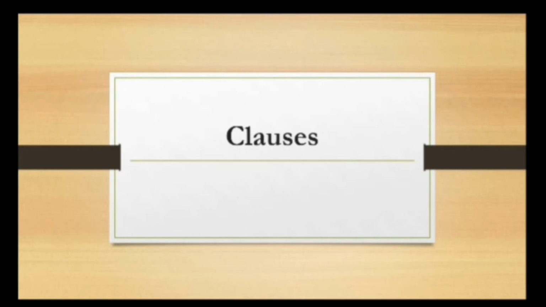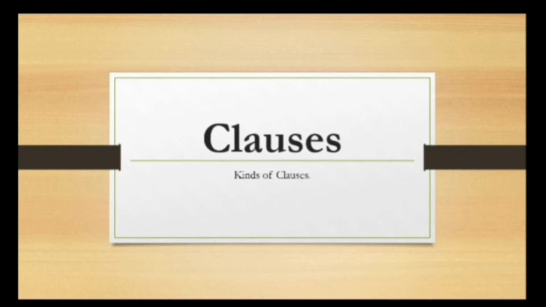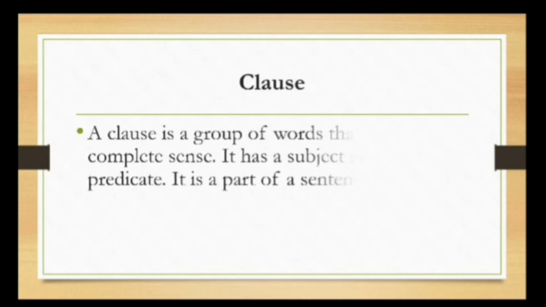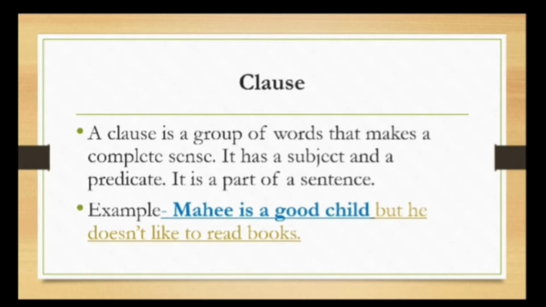Today we are going to talk about clauses and kinds of clauses. So let's talk about clause. What is a clause? A clause is a group of words that makes a complete sense. It has a subject and a predicate. It is a part of a sentence. Example: Mahi is a good child, but he doesn't like to read books. So, Mahi is a good child is one clause, but he doesn't like to read books is another clause.